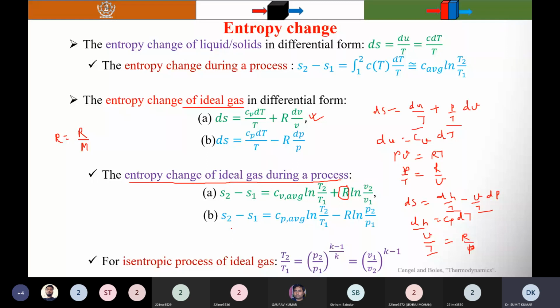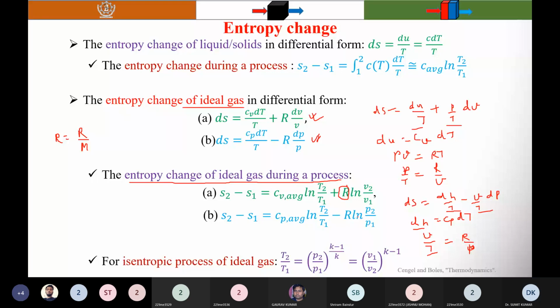And if you are integrating this other relation, you will find that S2 minus S1 is equal to the average value of specific heat at constant pressure into natural logarithm of T2 by T1 minus R into natural logarithm of P2 by P1.